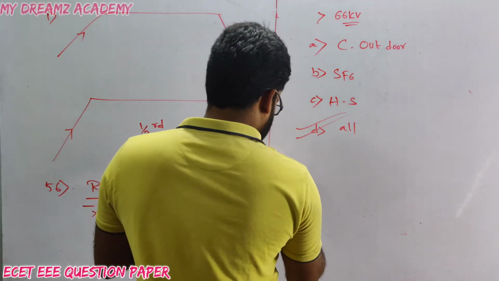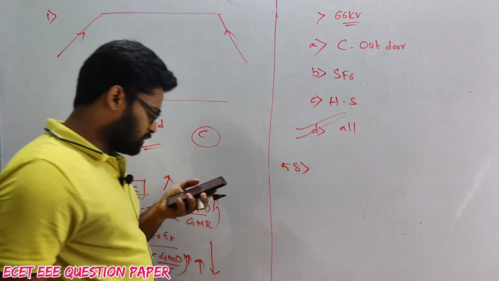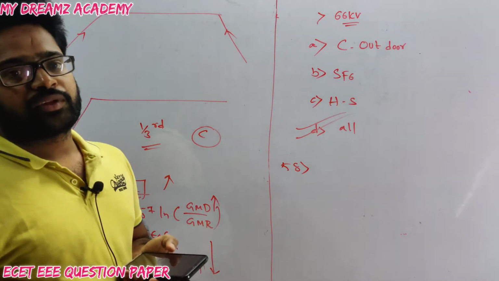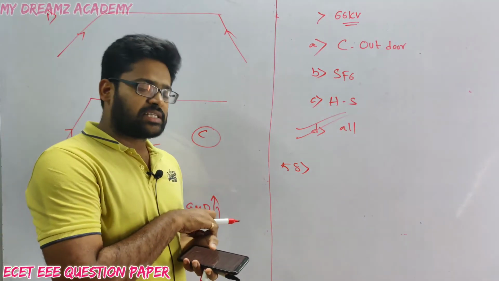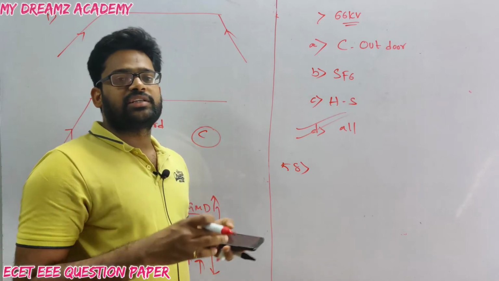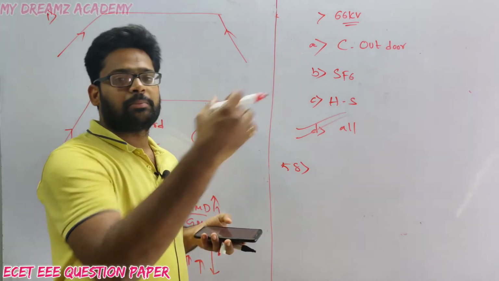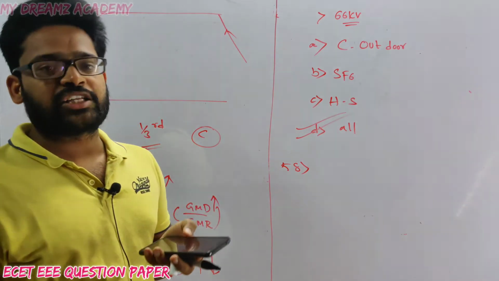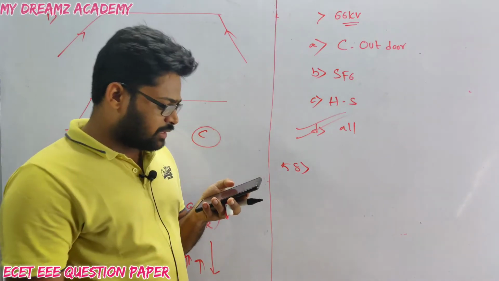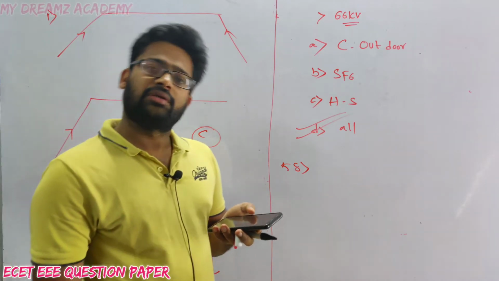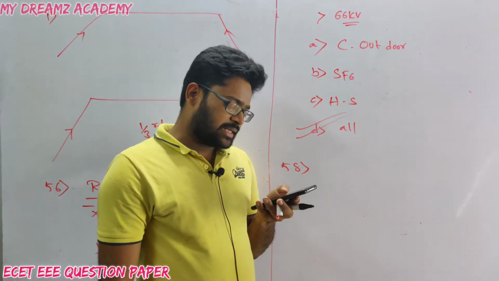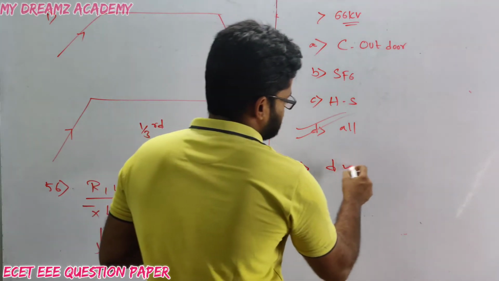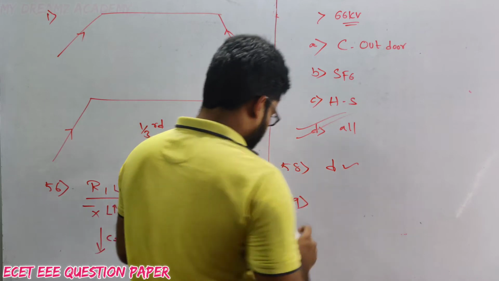Next question, question number 58. Application of DC transmission system is more reliable for. Actually, we use DC transmission system for longer distances as well as to transmit bulk amounts of power. I'll read the options: long distance bulk power transmission, yes, correct. Underground or underwater cable, yes, also correct. Asynchronous interconnection of AC systems, yes, also correct. So all of the above is the correct answer, option D.